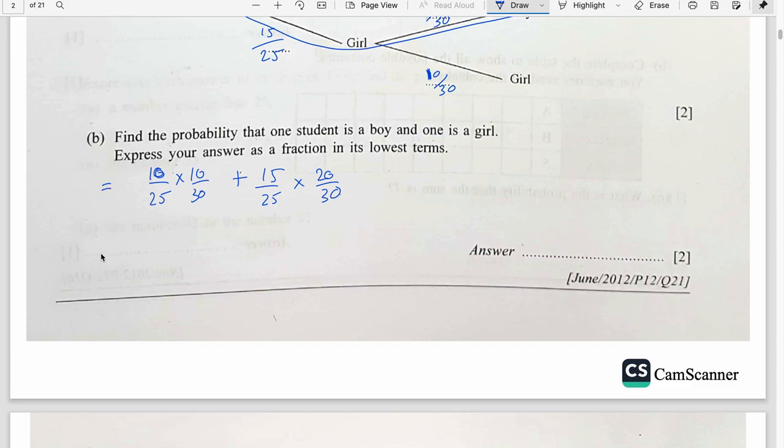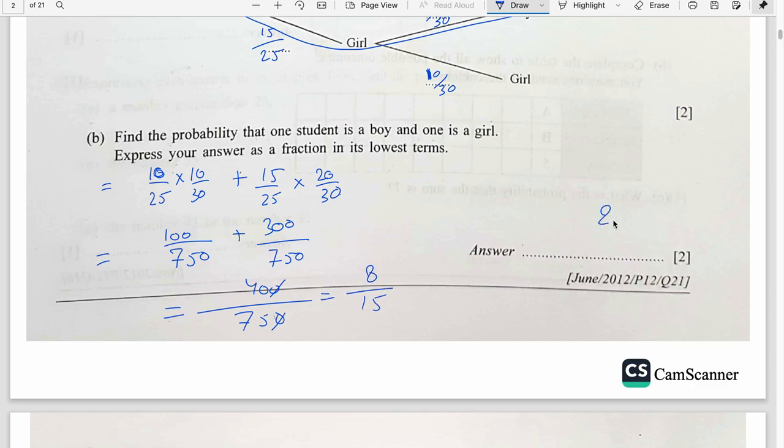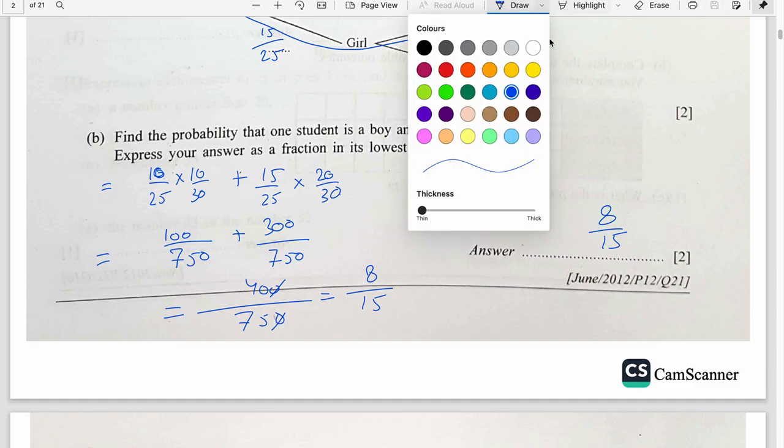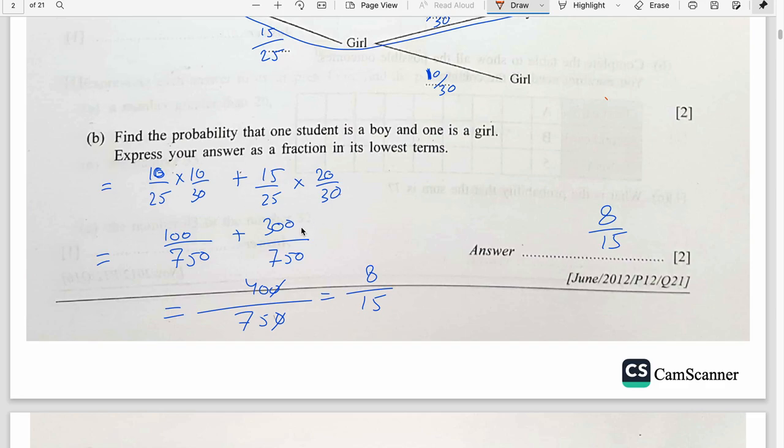And then we simplify it. 10 into 10 is 100, 25 into 30 is 750, 15 into 20 is 300, so 300 by 750. 750 and 300: 5 fifteens, 5 eights. You do have your choice, whatever you wish to do. I always feel comfortable cancelling it at the end, so I don't have to take the LCM.